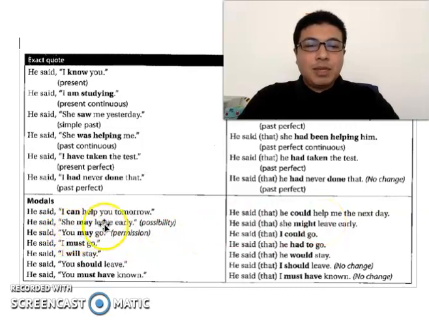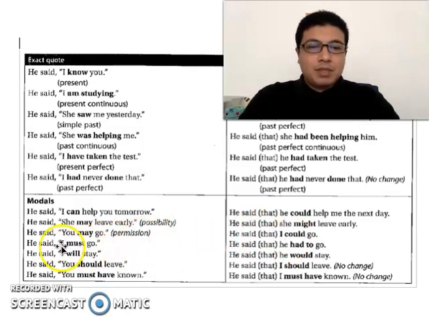He said she may leave early. He said that she might leave early. So can becomes could, may becomes might. He said you may go. He said I could go. So may here becomes could because it is a permission.